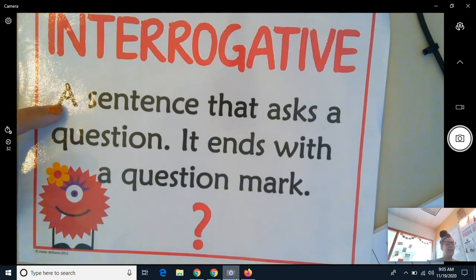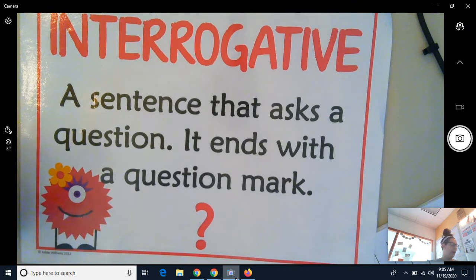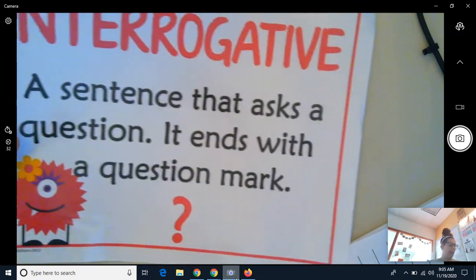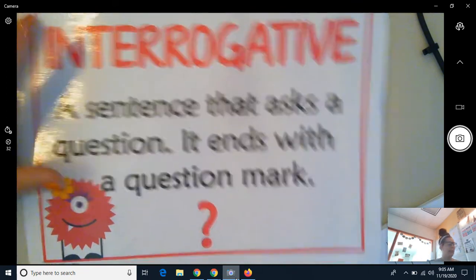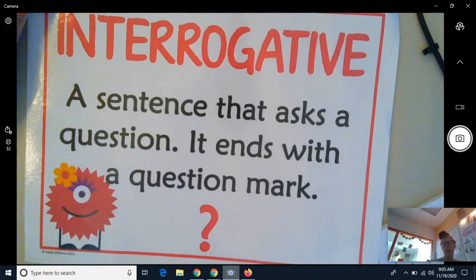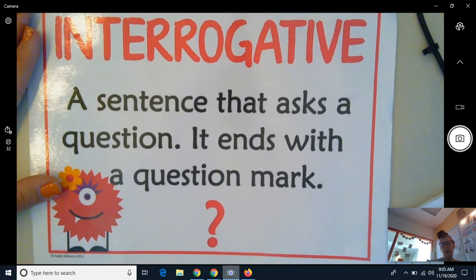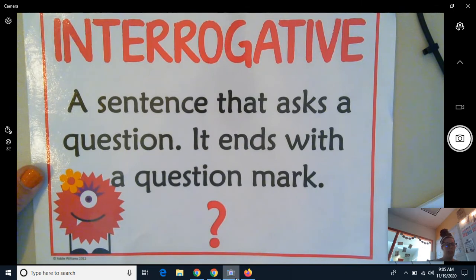We have interrogative. That is a sentence that asks a question. It ends with a question mark, okay? And so an example of that one, because I don't have the paper with me, would be, can you please go clean your room? Would be a question example.